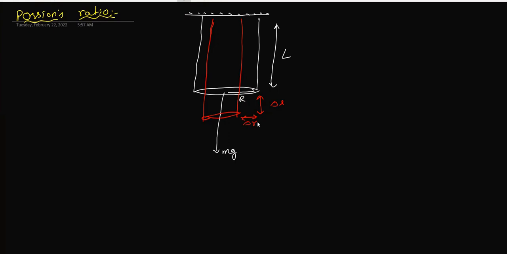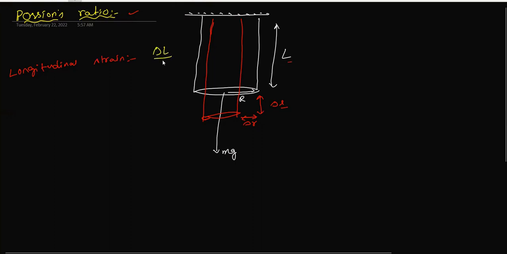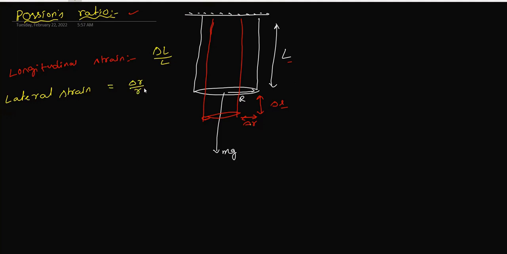Now we need to define Poisson's ratio. Poisson's ratio is lateral strain upon longitudinal strain, so we need to check those first. How much is the longitudinal strain? That is along the length. So delta L is the increase and this is L, so we can write delta L upon L. Now lateral strain, along the diameter. How much is the decrease? Delta R by R, we can write here.